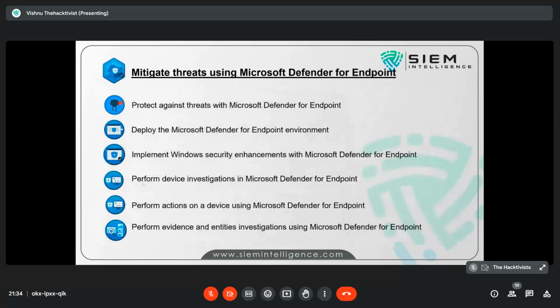Thereafter, Microsoft Defender for Endpoint, the most important and very famous one, because people are still using this particular service, since some of the services are still in legacy mode. Microsoft Defender for Endpoint is still in legacy mode, along with Defender XDR also, right? So now what is Defender for Endpoint?